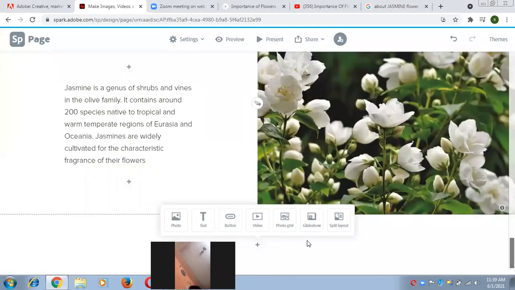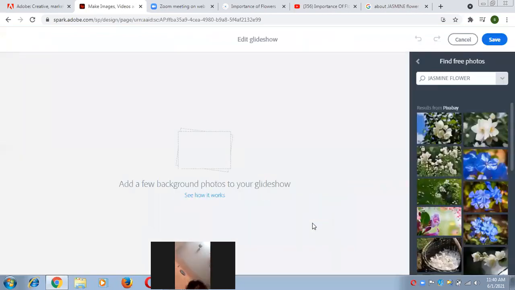Okay, so let's discuss the last one, that is glide show. Inside a photo, you can add further text by the help of glide show. So just click on it, and now you can add any image which you want to add.